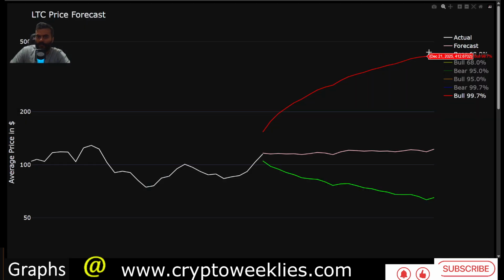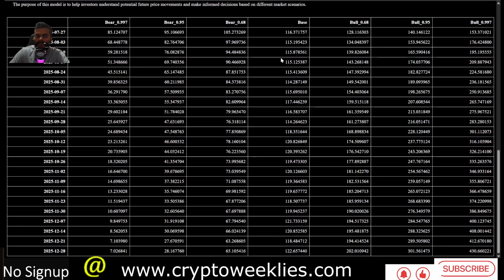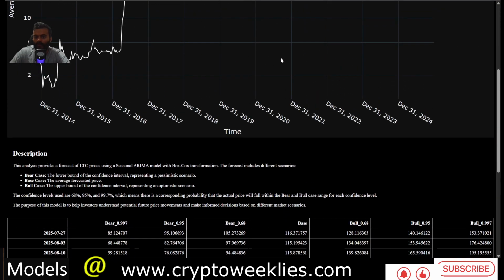But the machine learning model says that $430 Litecoin towards the end of year 2025 is still within the 3 standard deviation possibility. Again, this is not an opinion, this is the forecast model trained by machine learning. These are not manipulated forecasts. These use seasonal RMI, LSTM and XGBoost. If you would like to visit them in tabular format, they are also available on the bottom of your screen.